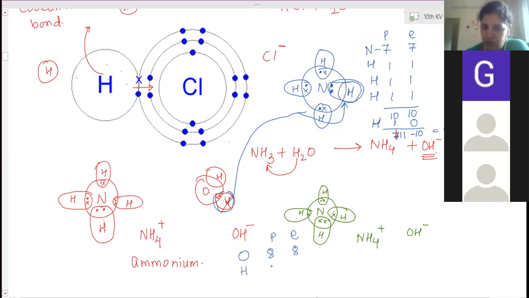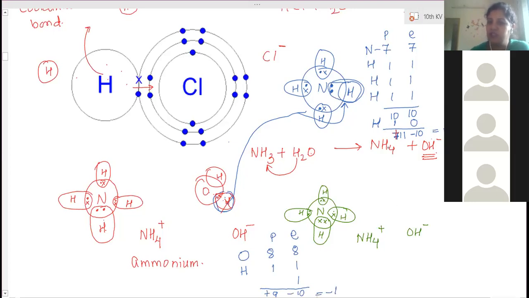One hydrogen has 1 proton, 1 electron, and now this hydrogen has given 1 electron to it only. While going, it has not taken that. So 1 extra electron is added. So how many protons and electrons are there? 9 protons and 10 electrons. So plus 9 minus 10, it will start carrying minus 1 charge. So this way NH4 has 1 extra proton than electron, so therefore it is NH4 plus ion has been created.